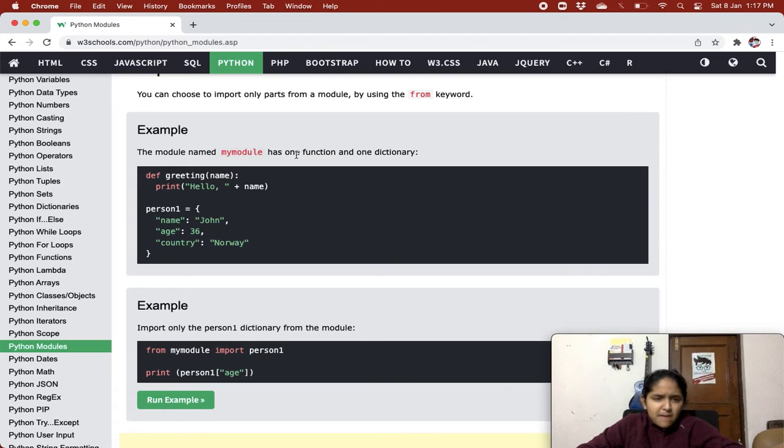And we saved it as mymodule, and when we do from mymodule import person1, it would only get person1. We have given a specific name, right? That I want this. So now you will not be able to use the function inside the module we had created, and now we will only be able to use the dictionary we created, right?